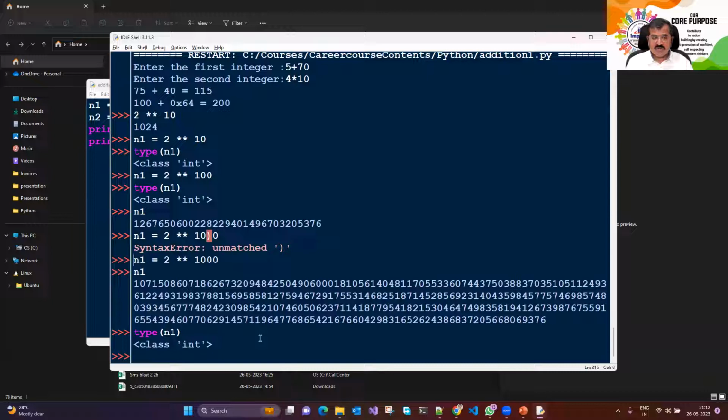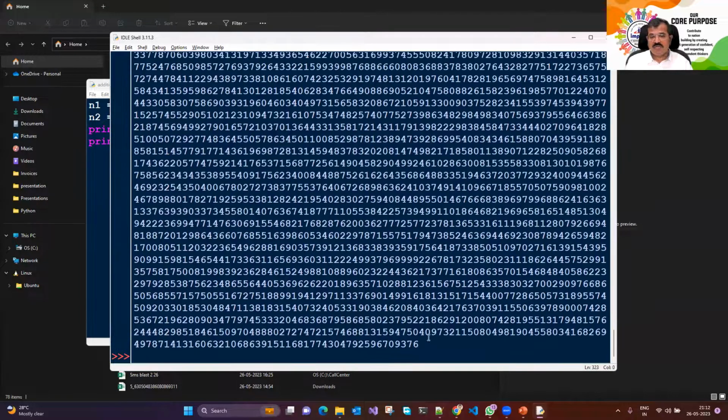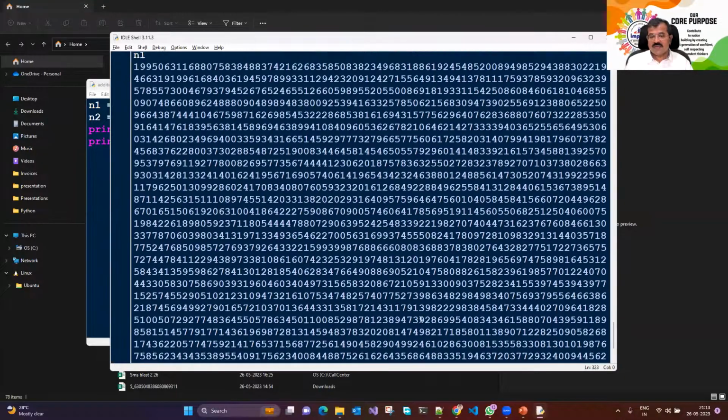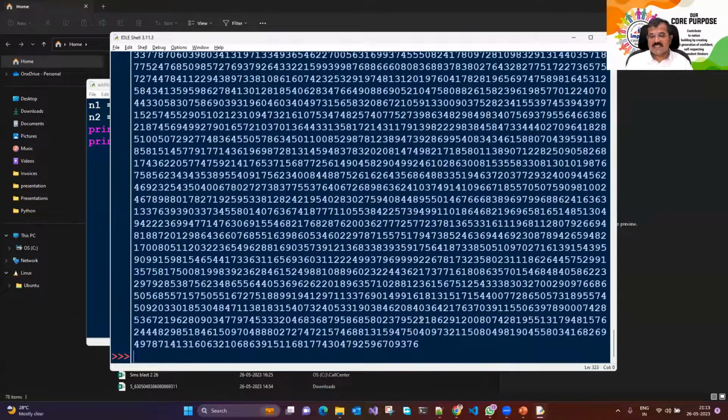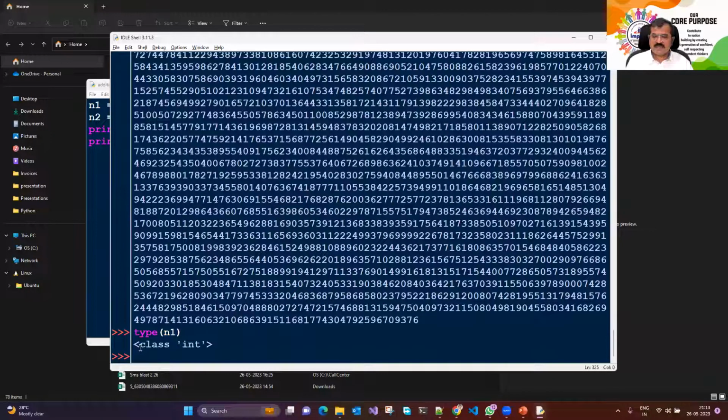Let us store an even larger number, 2 to the power 10,000. If I want to print this number, it is going to be very large. Look at that. It will require ages to read this number. If I ask you to read this number for me, it's impossible. What's its type? Still integer. That means there is no upper limit. The limit is the amount of memory that you have.